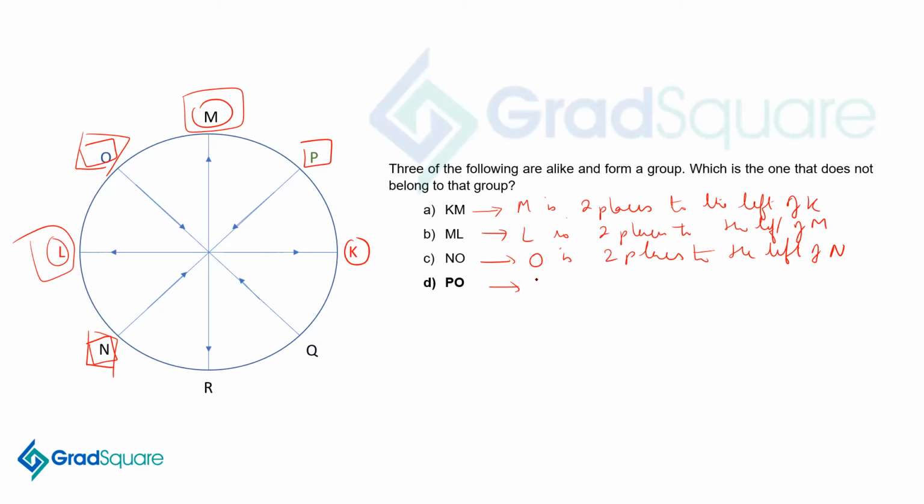So we can say O is 2 places to the right of P. So here this will hence become the right answer.